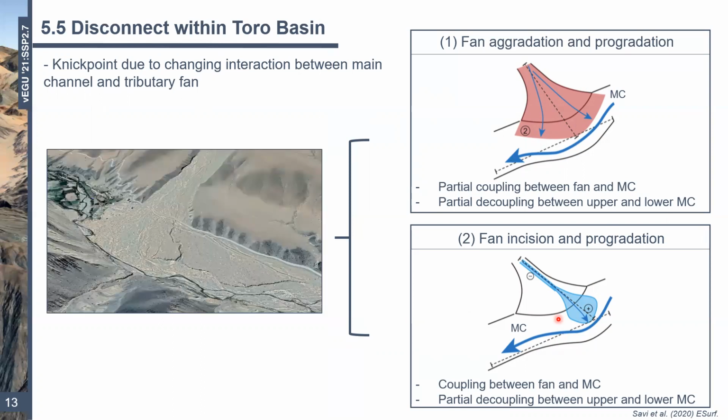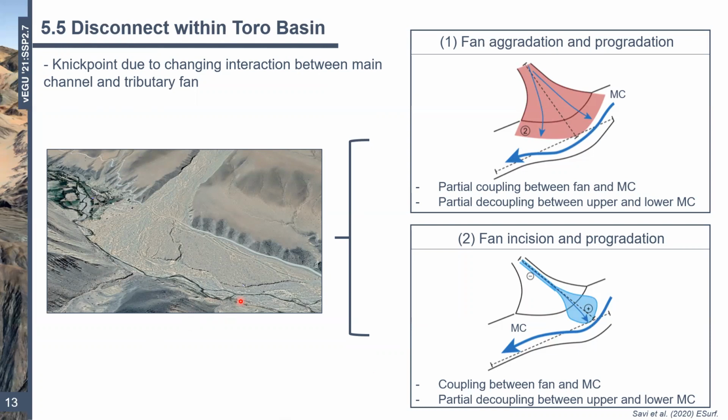So when we look at the Google Earth image again, we can actually see aggradation. We can see that the fan has come out, it's extended into the main channel, and it has likely adjusted channel behavior and flow characteristics. But you can also see that the fan surface itself has been incised.